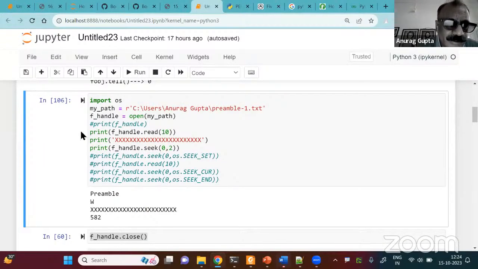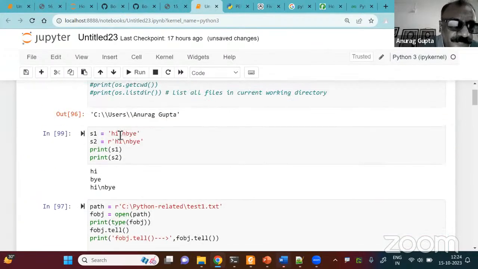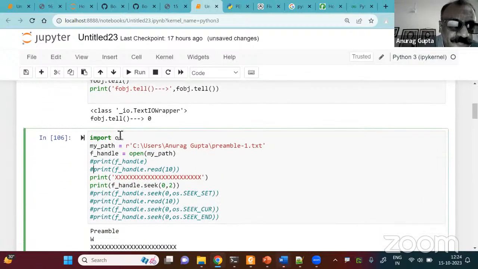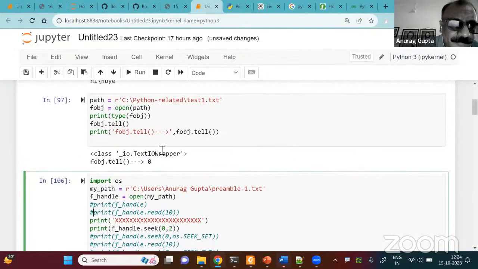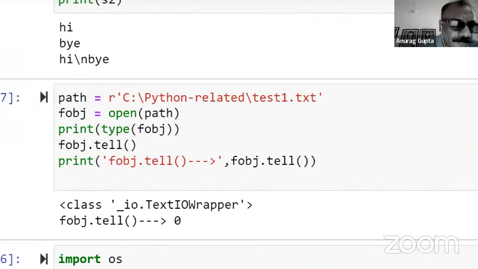So let us comment this out for the moment. Let me do it here. Let me run this first. I have used the file and printed the type of it.